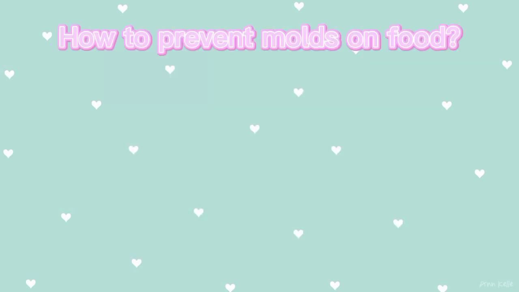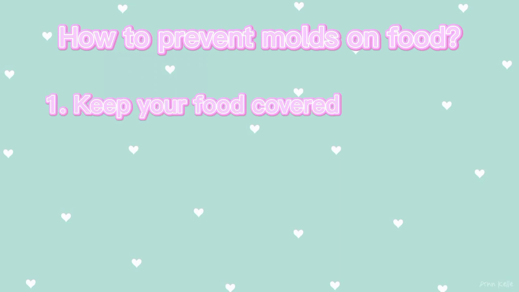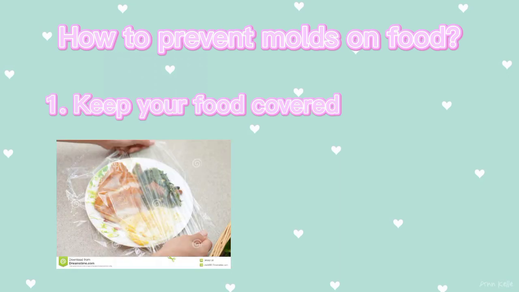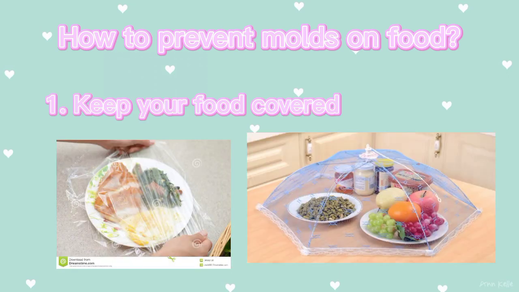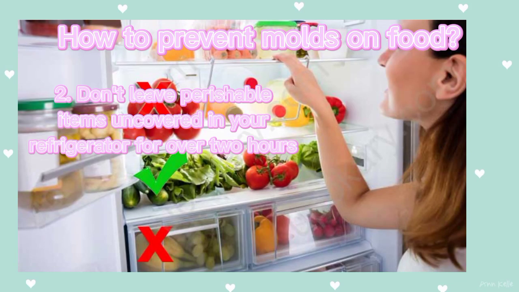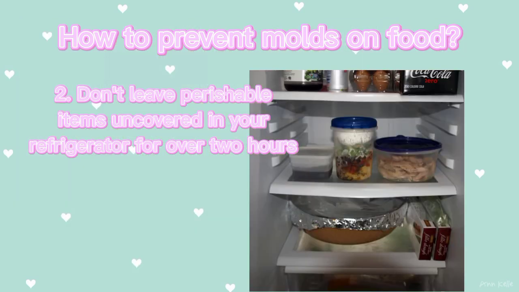How to prevent molds on food? First, keep your food covered. Always cover your food, either plates or plastic wrap, if you want to keep them fresh. And second, don't leave perishable items uncovered in your refrigerator for over 2 hours.